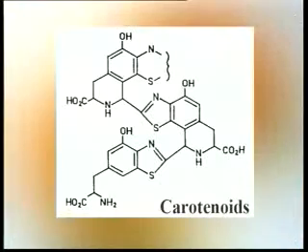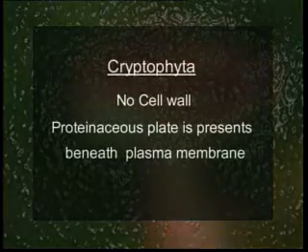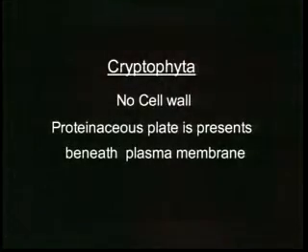Cryptomonads occur in cold and subsurface waters of freshwater and marine habitats. The photosynthetic pigments here are chlorophyll A and C, also carotenoids, together with phycobilins. The cell wall is absent here but there is a stiff layer of proteinaceous plates beneath the plasma membrane. The chief reserve food is starch. Flagella are present, two in number, subapical in position, and they arise from the base of a depression. They are unequal in size and tinsel type.